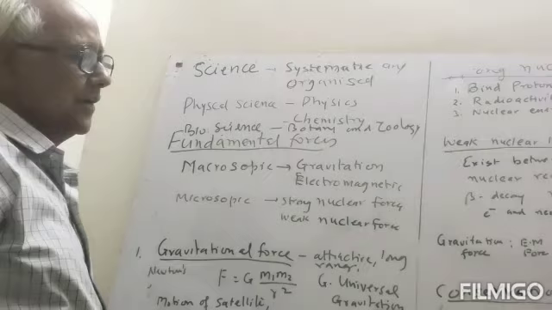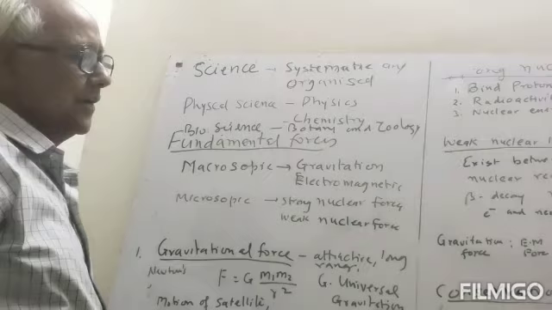First of all, we will define the science. Science is a systematic and organized knowledge. We can categorize the science in two parts. One is the physical science. In physical science, we have the two domains. One is physics and another is chemistry.